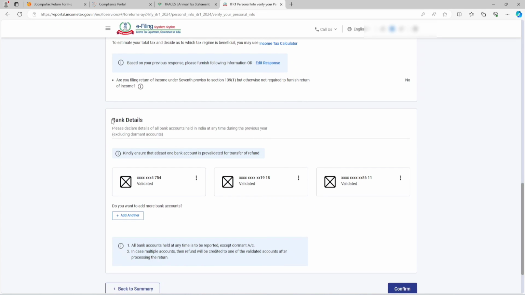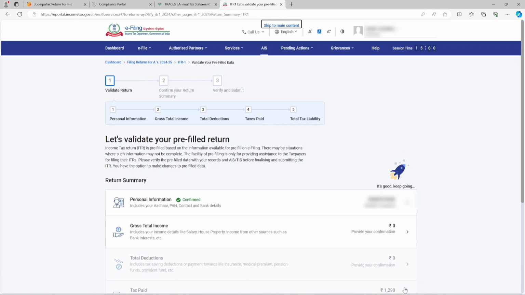Now in bank details, you need to mention all the bank accounts: saving, current, loan, KCC, CC, and at least one account should be validated so that your refund can be credited to that account. Now click on the confirm button. After confirming, personal information is confirmed and it gets completed.